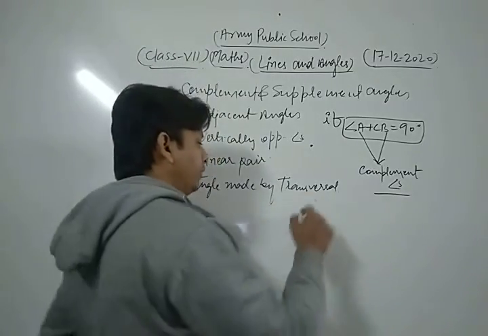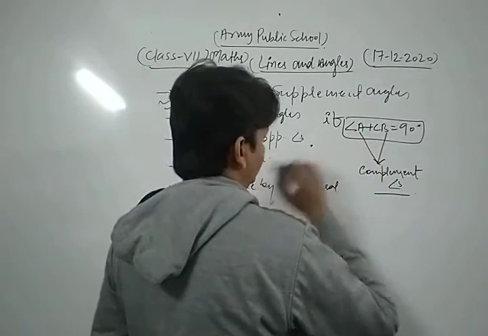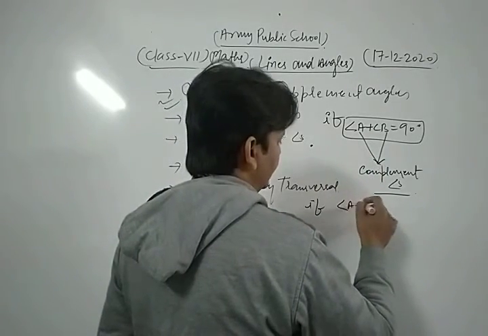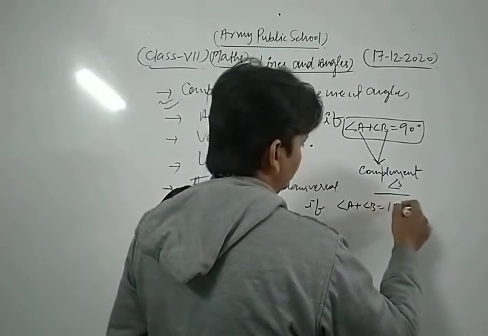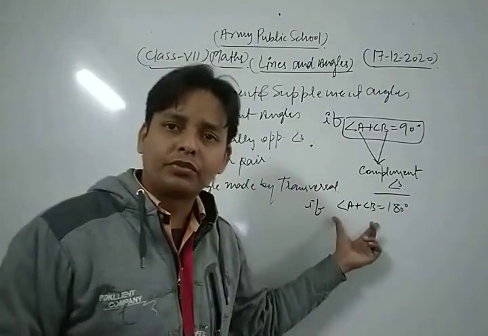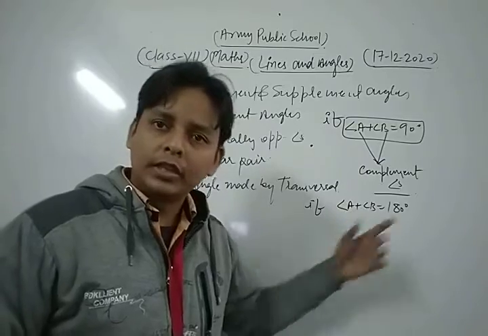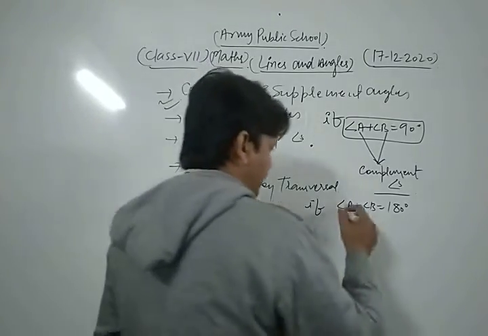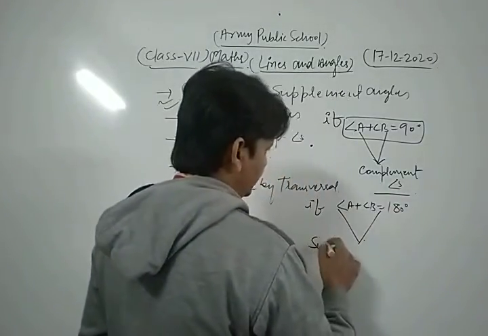Similarly, dear students, if the sum of measures of two angles is 180 degrees, if angle A plus angle B is equal to 180 degrees, then it is said to be supplementary angles, supplement to each other.